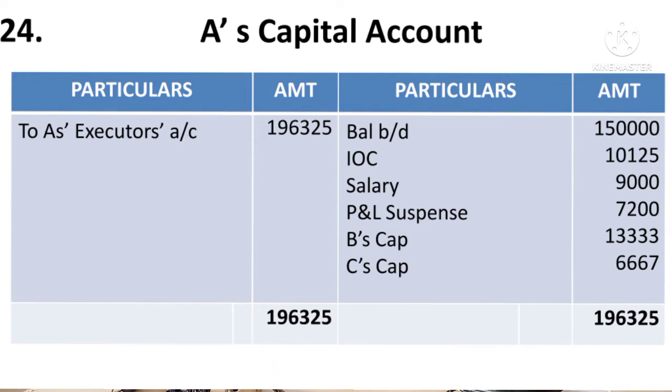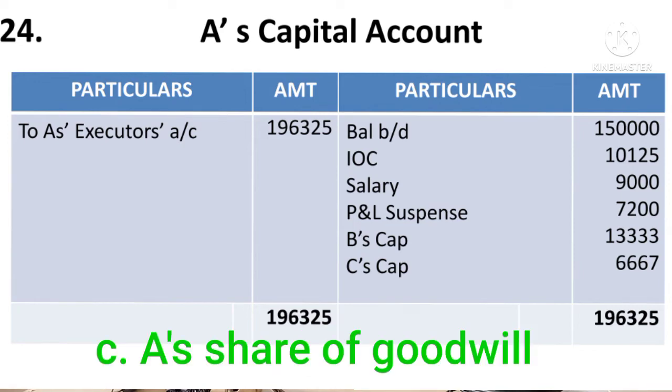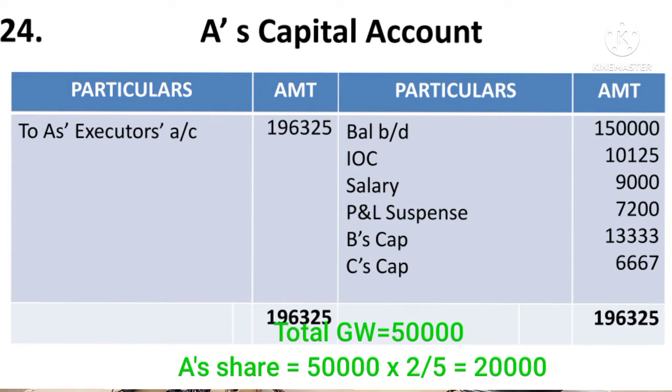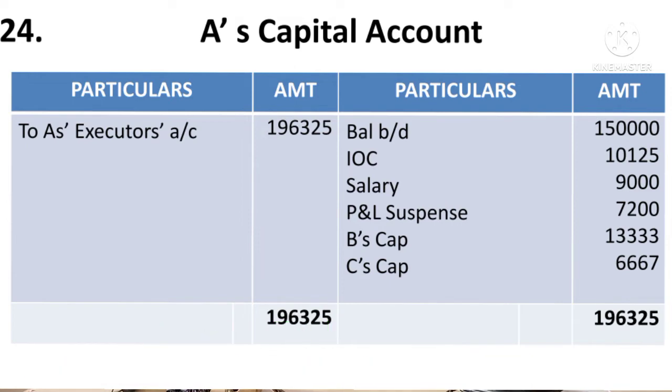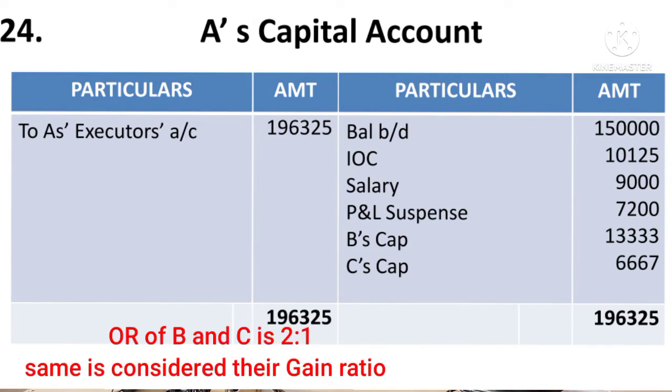A's share of goodwill, we have to credit his goodwill. So his goodwill is given below. So the goodwill of the firm is 50,000. Total goodwill of the firm is 50,000 rupees. So out of that, his share would be 50,000 into 2 upon 5, it comes to 20,000, and this 20,000 would be contributed by the continuing partners, that is B and C, as per the gain ratio.